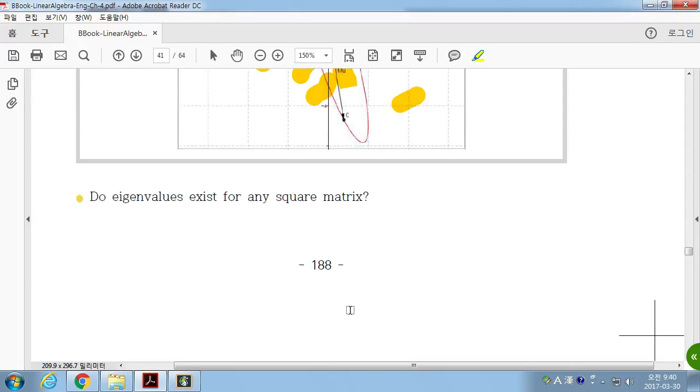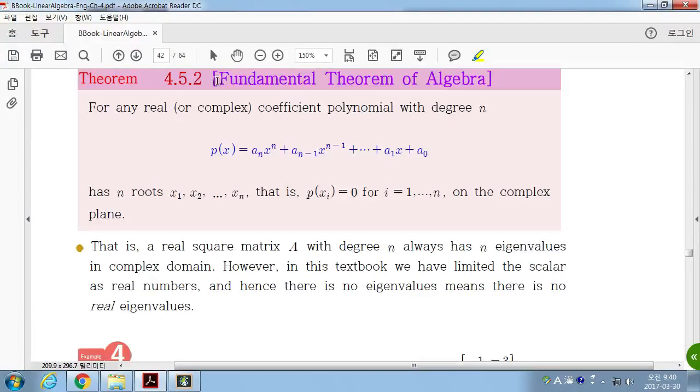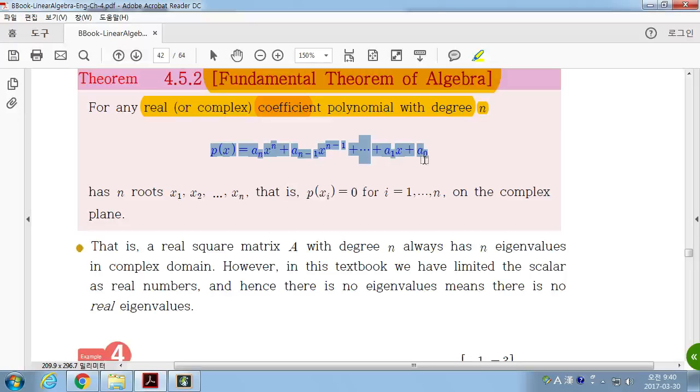Anyway, next. Fundamental theorem of algebra. For real or complex coefficient polynomial with degree n can be written in this way. Okay? This has n roots x1 through xn on the complex plane. This is called the fundamental theorem of algebra. If you have an nth degree polynomial, then it has exactly n solutions on the complex plane.